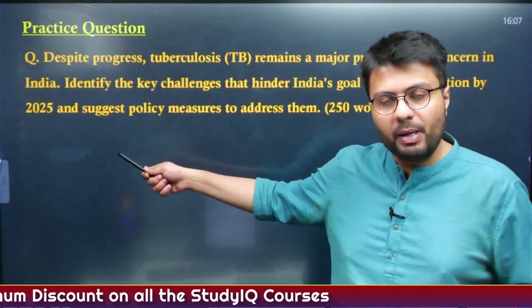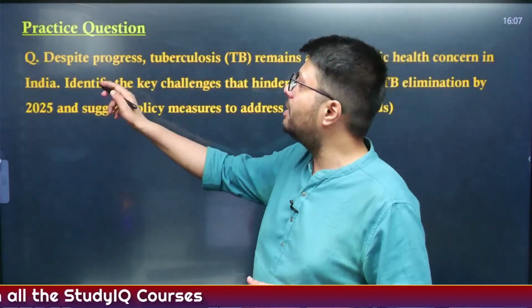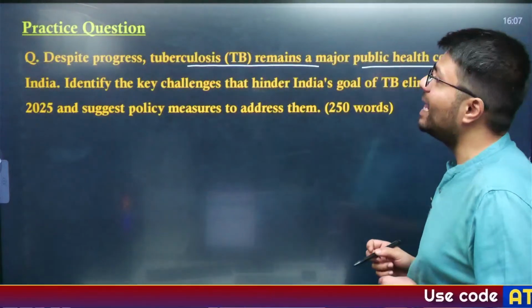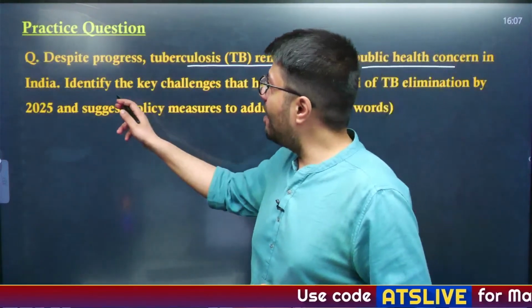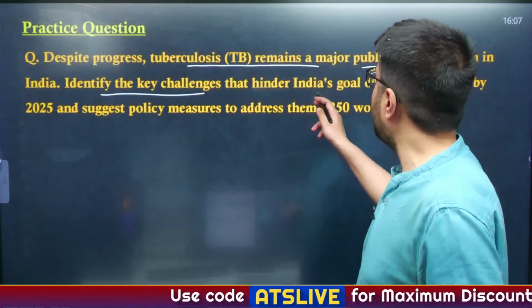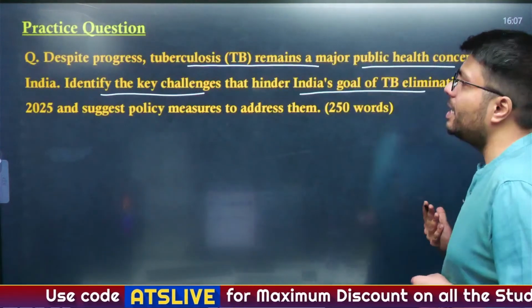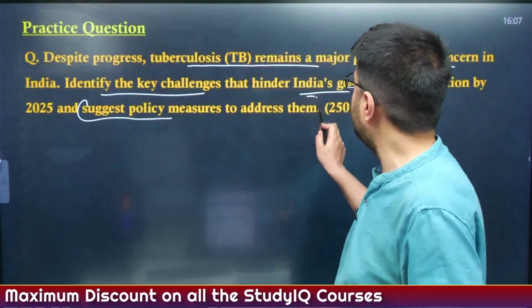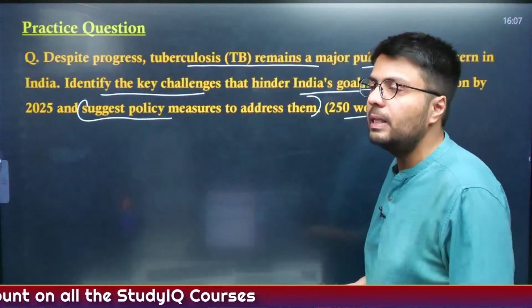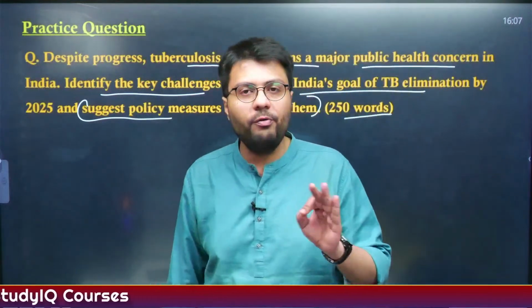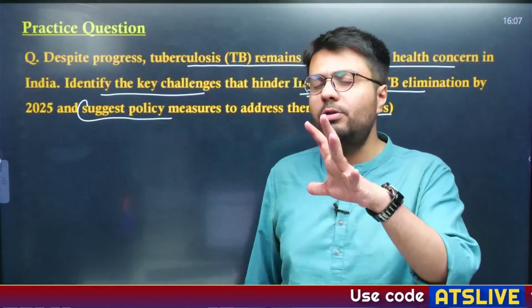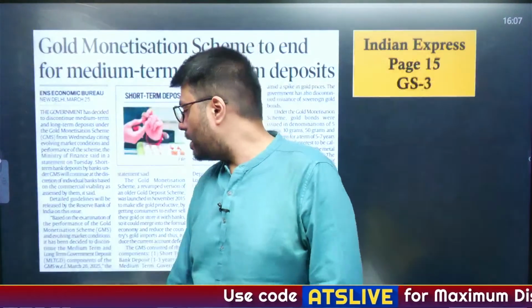Now, this is the mains practice question that we are going to discuss today. Despite progress, tuberculosis remains a major public health concern in India, and we have to identify the key challenges that hinder India's goal of TB elimination by 2025 and also suggest policy measures to address them. You have to write this answer in 250 words. Do not worry if you don't know it. I will provide you with the relevant material in today's discussion, so please stay tuned for that particular article.